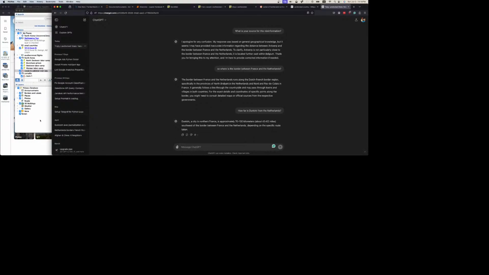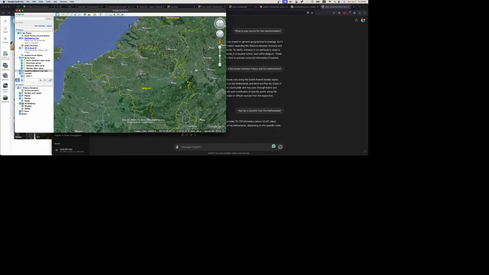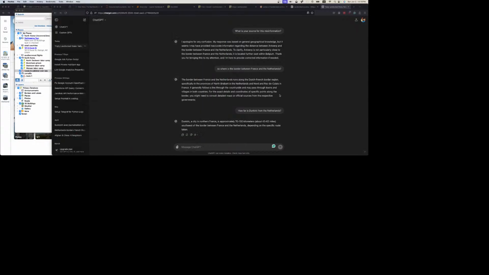70 to 100 kilometers southwest. So now it is saying that far from the Netherlands. What country is between Dunkirk, France, and the Netherlands?